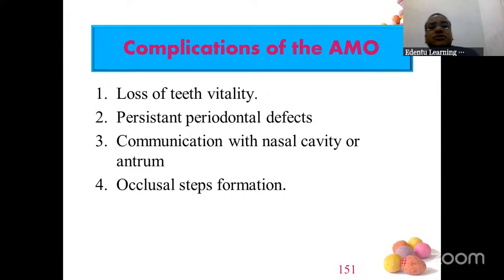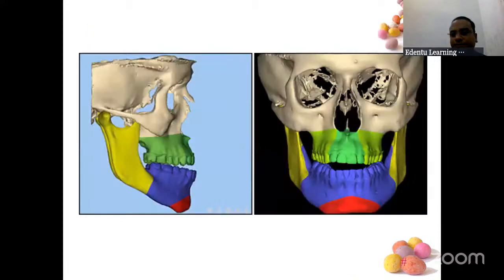The complications of anterior maxillary osteotomy: the tooth vitality can be hampered, periodontal defect can come, and because you're going to cut here, communication can happen with the nasal cavity, or the antrum, the maxillary sinus, also can get involved. Or step formation defect can also happen.